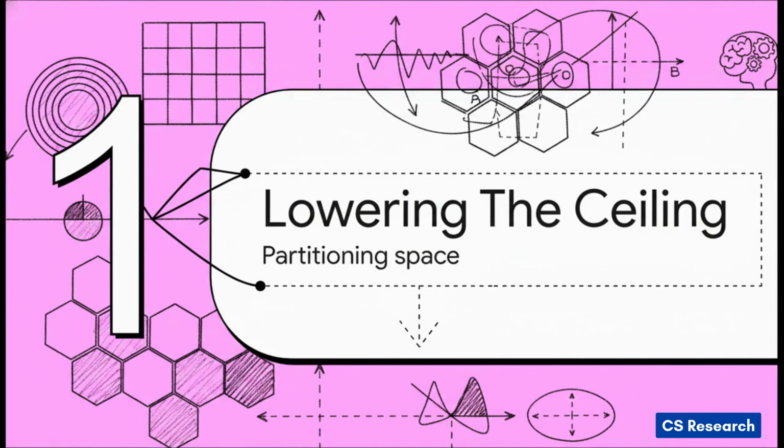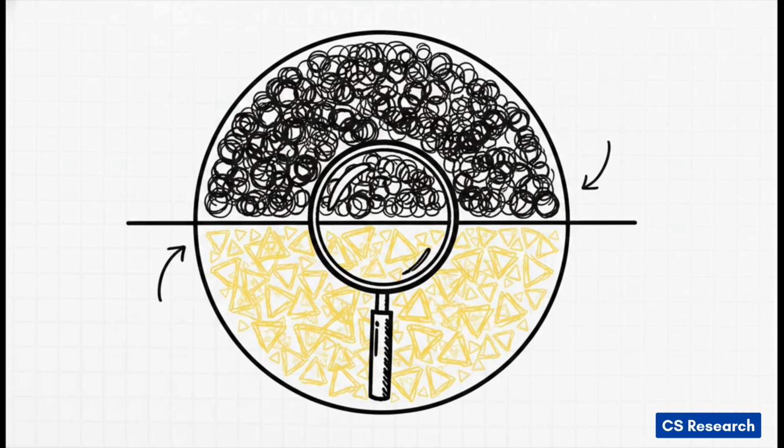Section 2, Strategies for Lowering the Ceiling: How Mathematicians Partition Space. So to understand how the AI pulled this off, we have to look at the actual tools researchers use to push this ceiling down. The secret weapon here is something called a rounding scheme. To solve this underlying matrix inequality, mathematicians use these rounding schemes to map really complex, continuous vectors into simple, distinct positive or negative signs, literally just plus ones and minus ones. You can kind of think of it like slicing up a pizza or drawing borders on a map. You're drawing dividing lines through a complex, multidimensional space just to categorize vectors into simple yes or no camps.